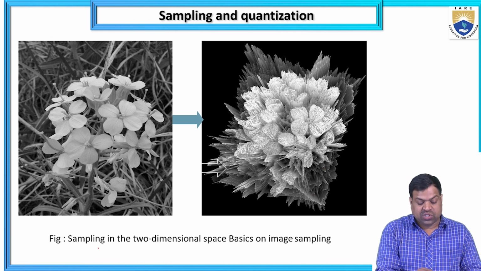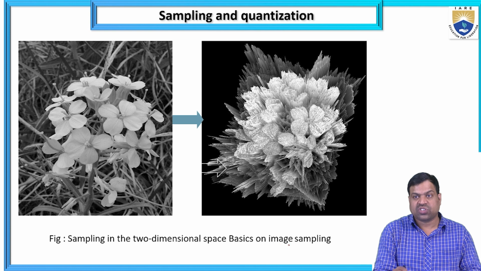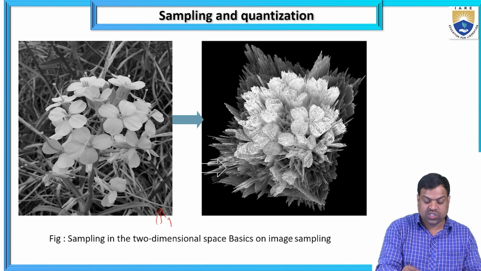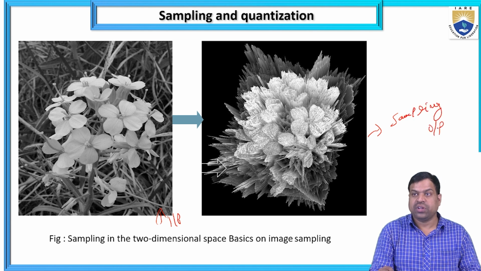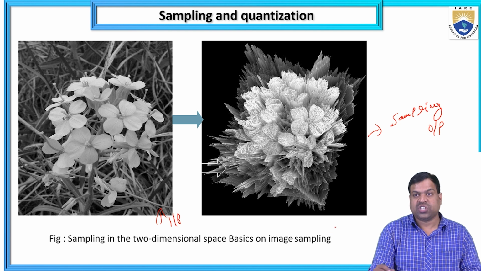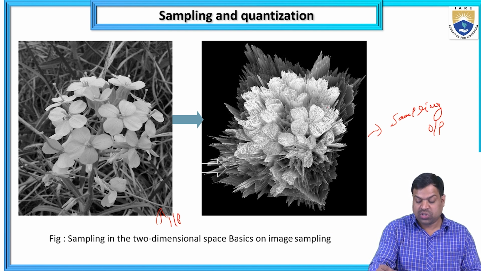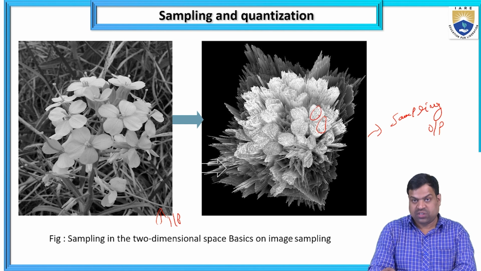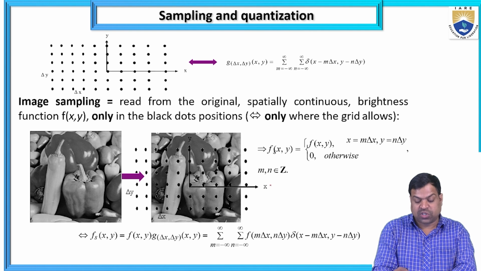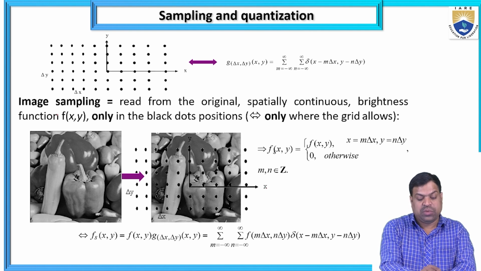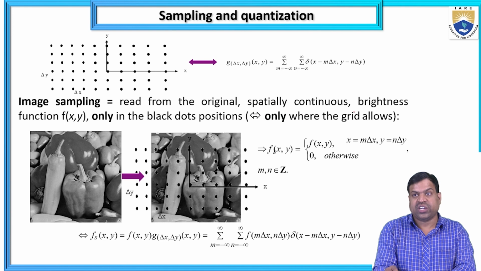So it is one real-time example of sampling in two-dimensional space, the basics of image sampling. It is the original input image, and it is sampled. It is the sampling output. So the original image with respect to the sampling output, and the number of samples I am taking here. Image sampling is the original spatially continuous brightness function f of x comma y, taken only at the sample positions, only where the grid allows.